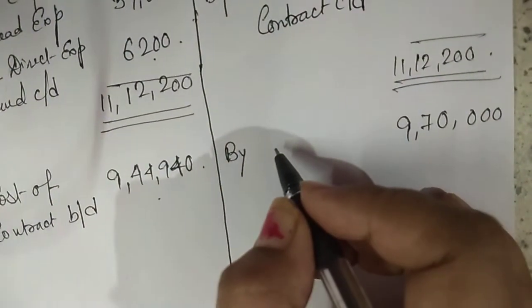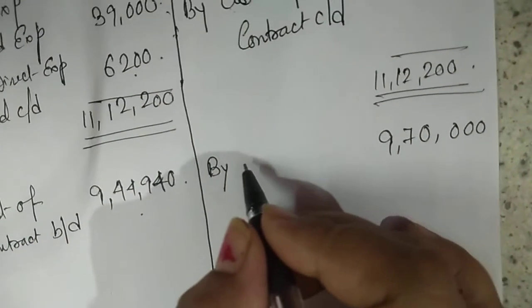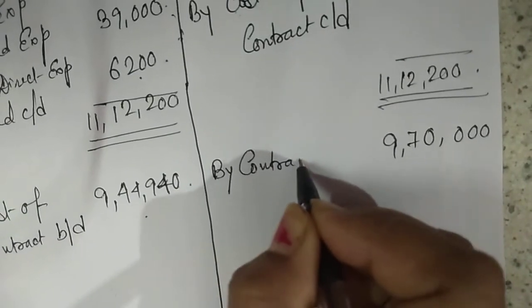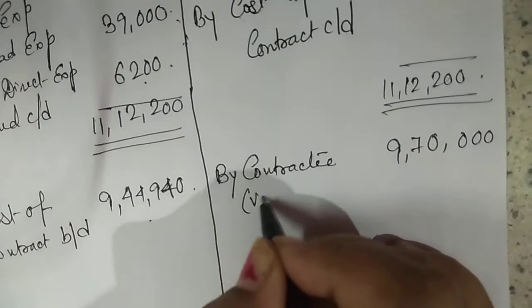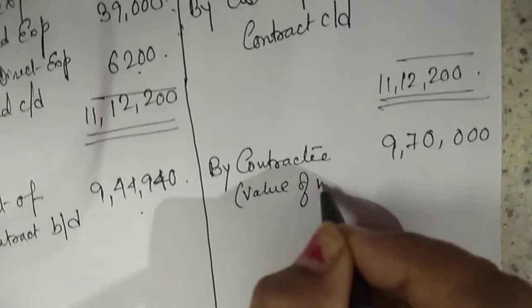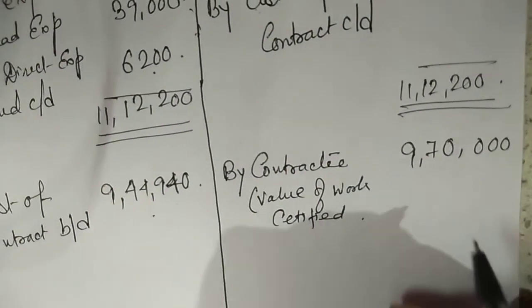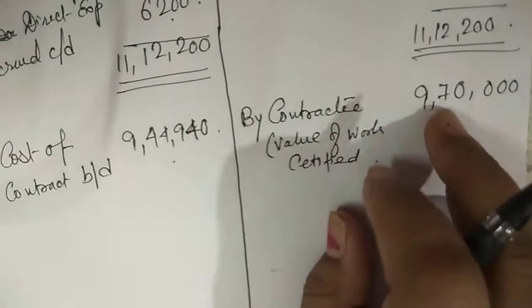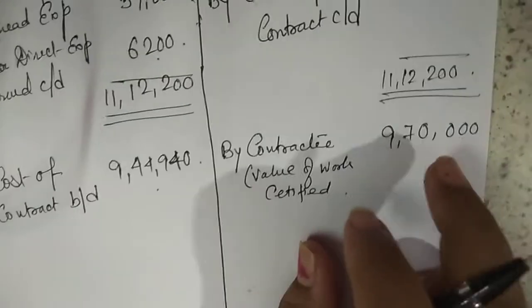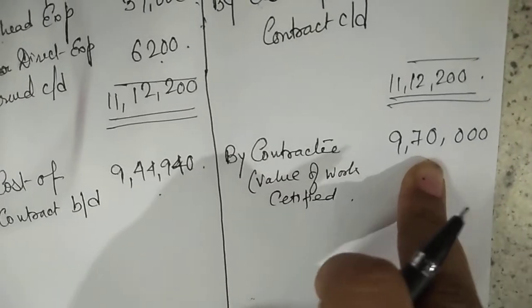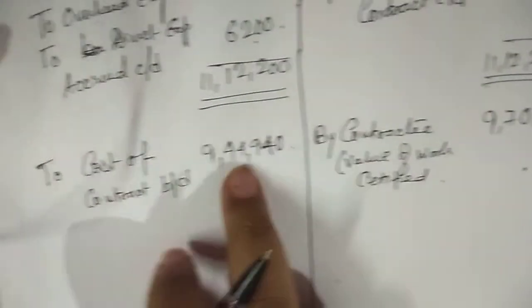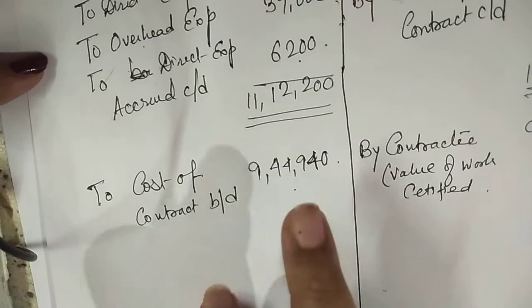So here we'll write by contractee's account, value of work certified, how much? 9,70,000. Okay, so this is the selling price of the part of the building construction that you have completed, and this is the cost of completing that construction.